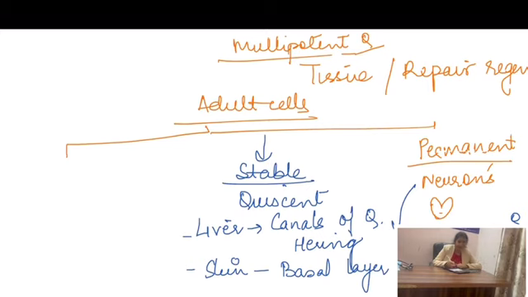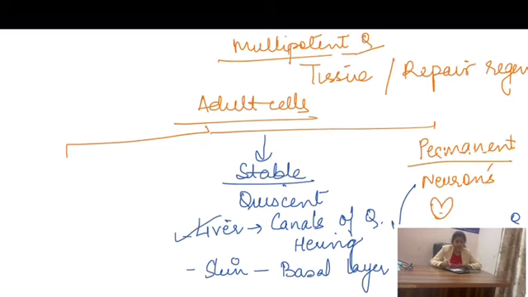Okay, where are the stem cells of your hair present? They are present in the bulge of the hair follicle. And where are the stem cells of your eye present? They are present in the limbus. Limbus is the junction where the cornea and the conjunctiva meet.